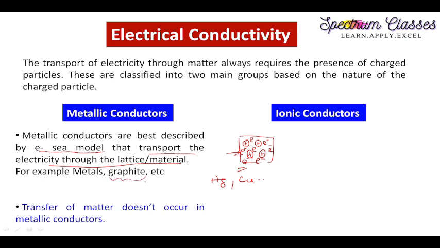And here I have also written graphite, but this graphite is a molecular lattice. This is not metallic, but here again electrons are the charge carriers. Now coming to the next part, transfer of matter doesn't occur in these metallic conductors. You will better understand this point in the next slide.